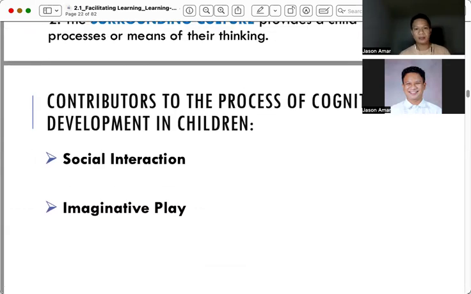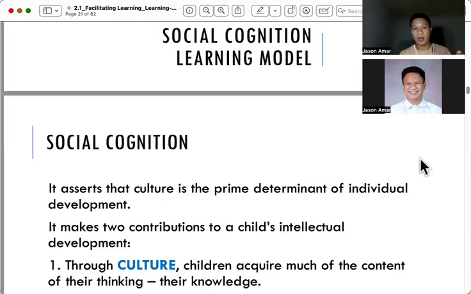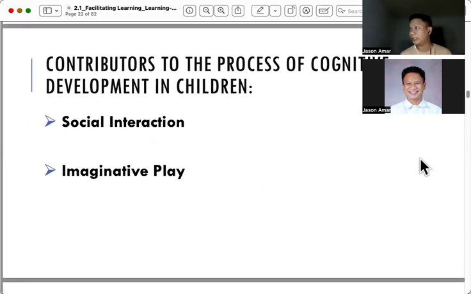Contributors to the process of cognitive development of children. Number one, social interaction in connection to social cognition model or social cognition learning model. That's why ang mga bata, as much as possible, we have to expose them. Okay, when we have kids, we have to make them and allow them to be exposed with the other children or with the adult. And also most of them, they have imaginative play.